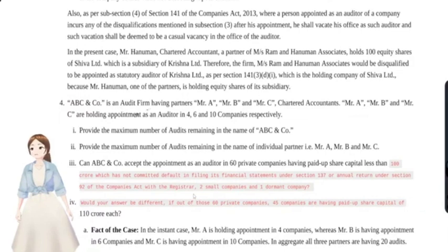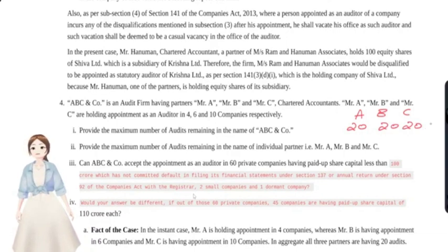ABC and Company is an audit firm having partners A, B, C. A, B, C are holding appointments as auditor in 4 companies, 6 companies and 10 companies respectively. Provide the maximum number of audits remaining in the name of ABC company. Okay, they're talking about the maximum threshold limit of companies. So for a chartered accountant, how many would be the maximum companies? 20 companies as per the Act.